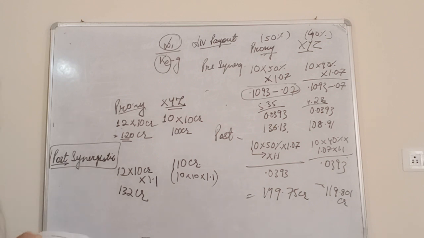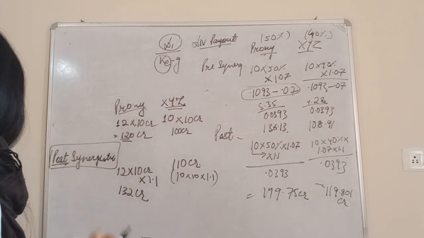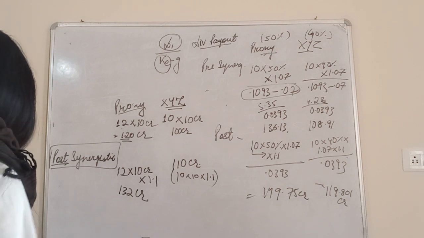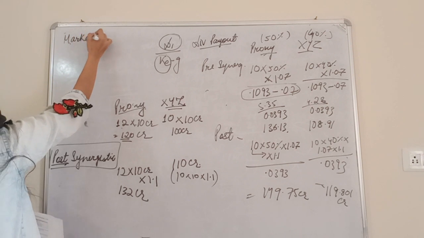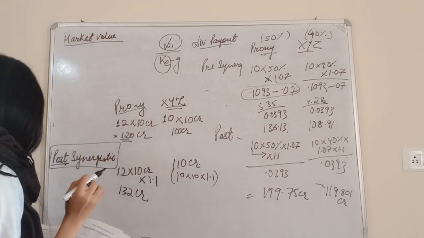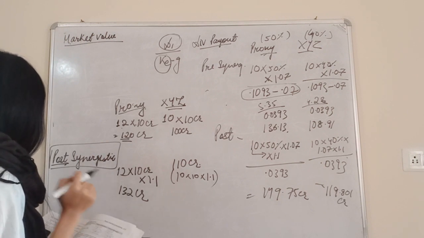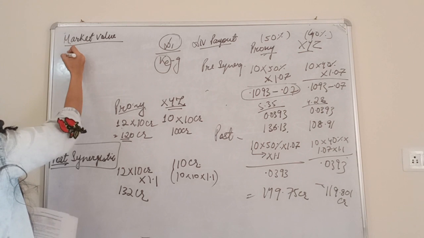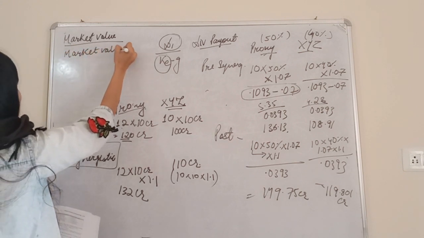Since no information has been given for KLM, we will take the data of ABC. Okay, so market value, number of shares has been given for ABC and current share price has been given. So market value will be market value of ABC.